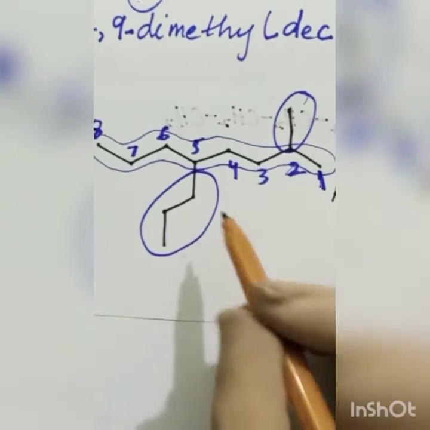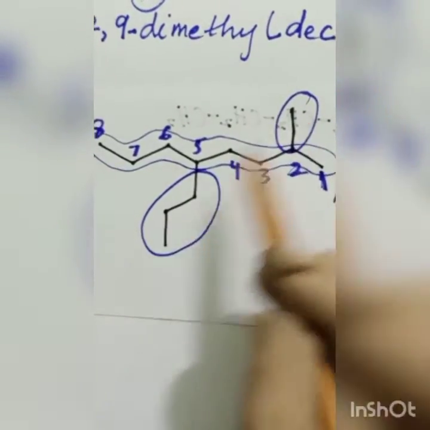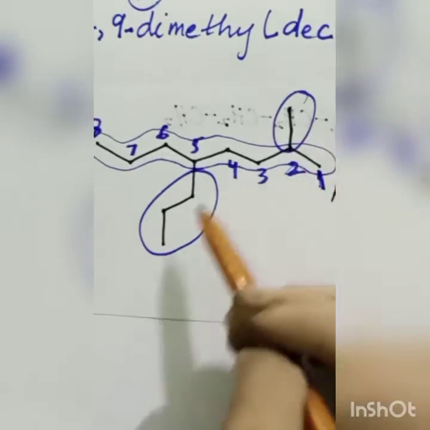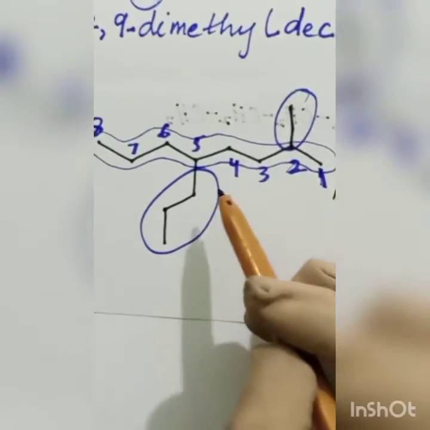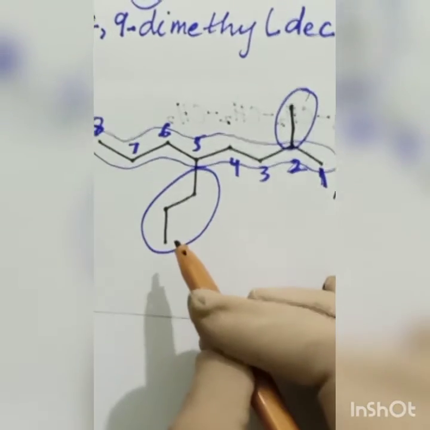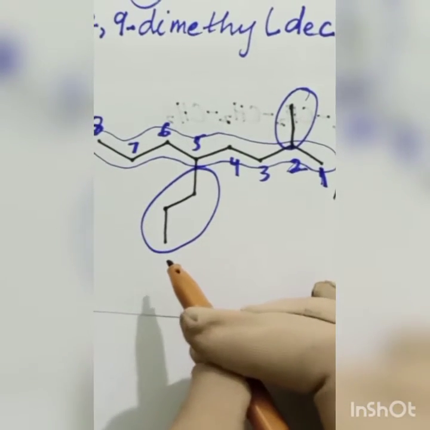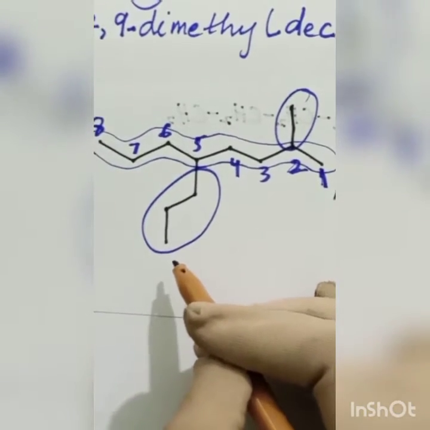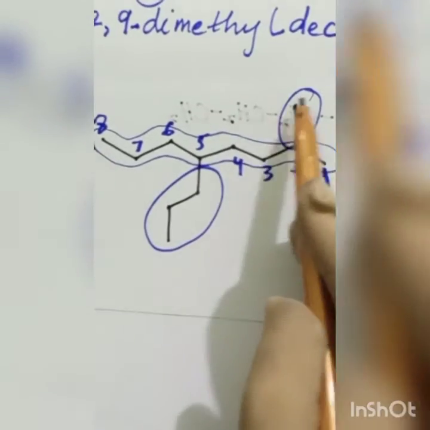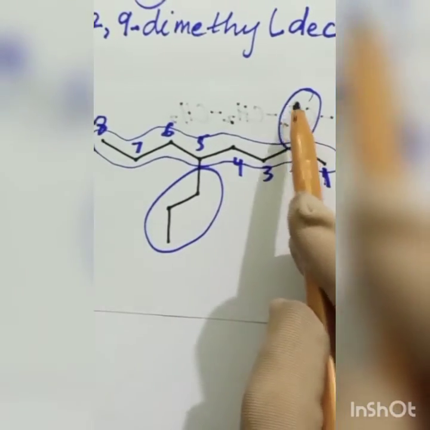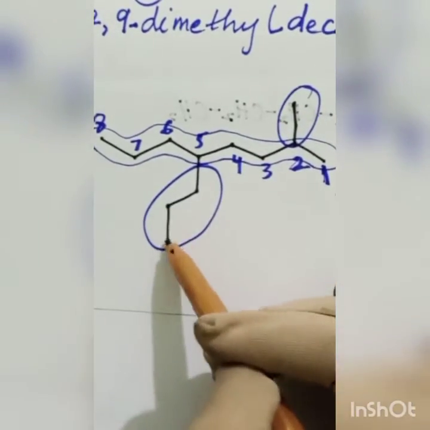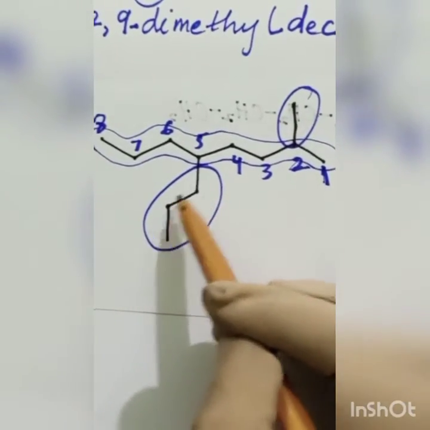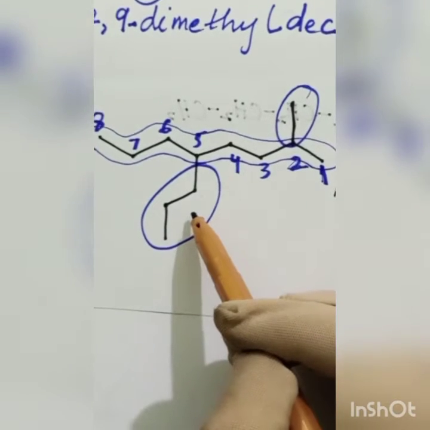And one thing, when you have this type of situation, when you have 2 types of branches, you must write first the name of the branch which comes first in alphabetical order. One is composed of one carbon. It is called methyl. It starts from M. The other is composed of 3 carbon atoms, and it will have the name propyl.